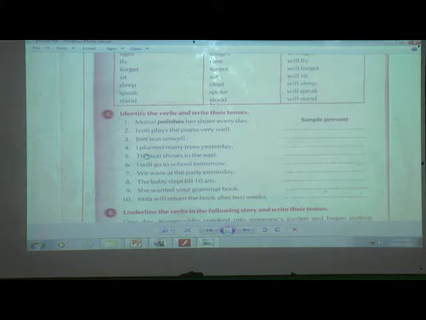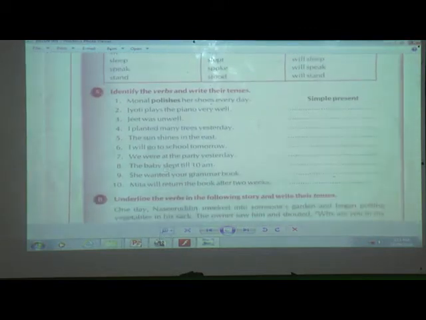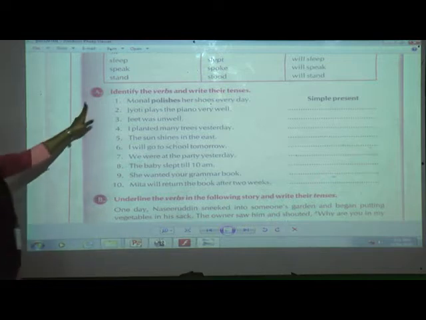Now it is time to solve our exercise. I hope your book is with you, page number 55. Take a pencil in your hand plus an eraser as usual. Ready, students, to solve? Okay. What is exercise A?